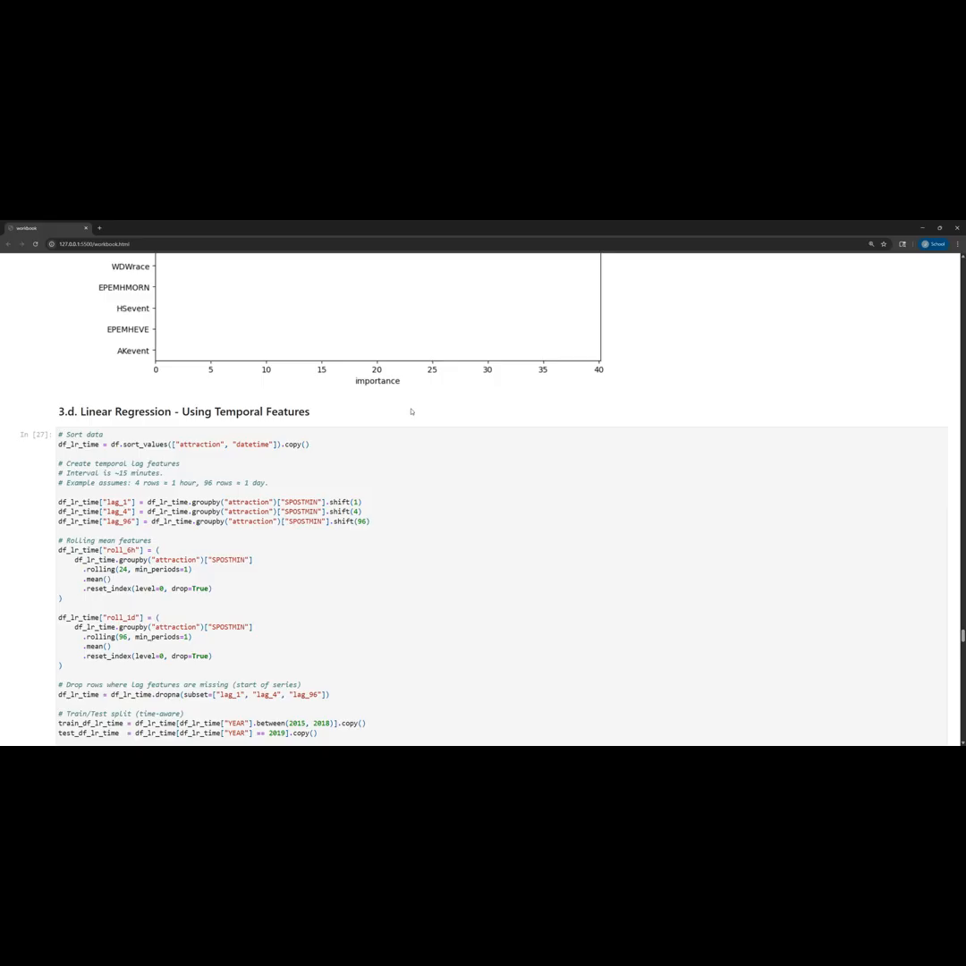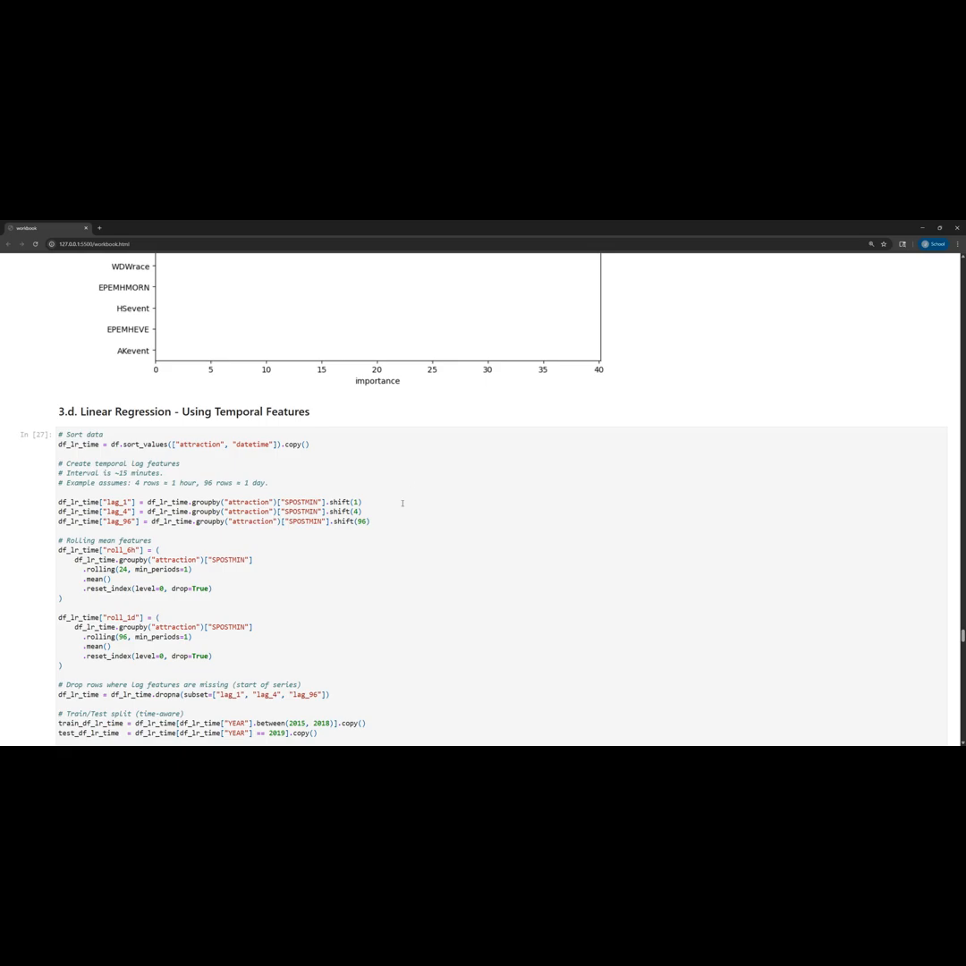So for my last model, I decided to go back to linear regression, but this time incorporate the temporal features that we learned about near the end of the class. Because thinking about it, I figured that one of the best predictors of wait time currently is probably what the most recent wait time data points are.